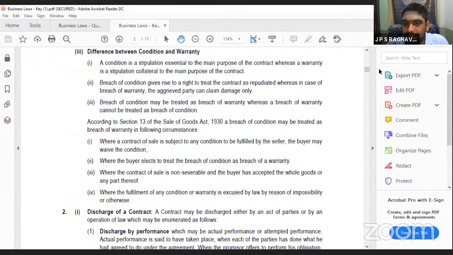Sir, can we write the differences in a tabular form? Yes, you can do that. That will also be a good presentation.